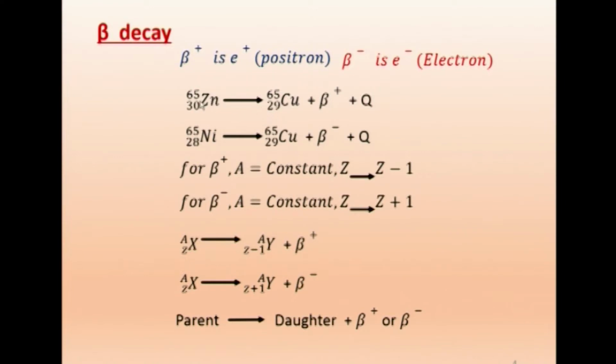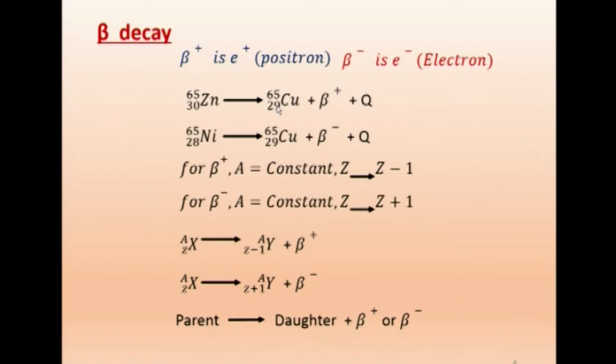Now, example will be zinc. Zinc has got atomic number 30, mass number 65. So, that will become copper 29, 65 by emission of beta plus and with some energy Q. Now, here on the left side, the charge is 30 because the atomic number decides the charge.